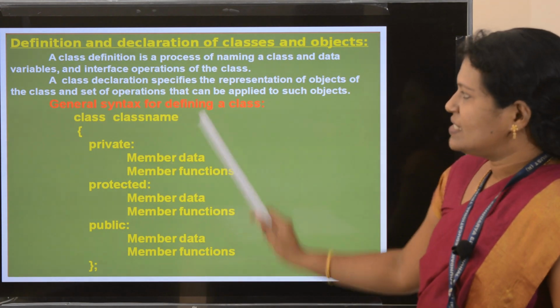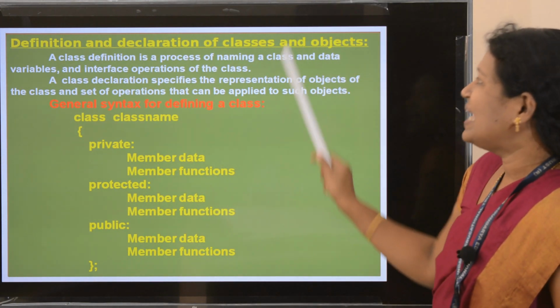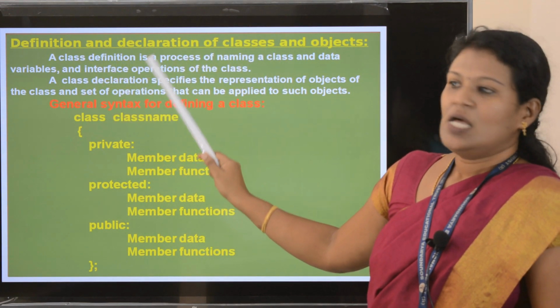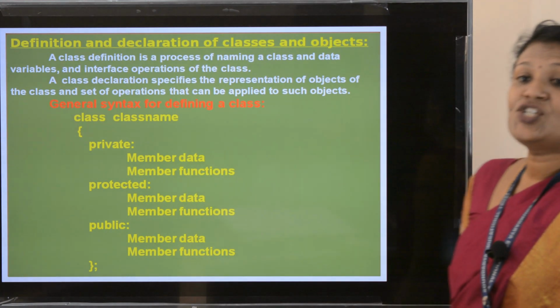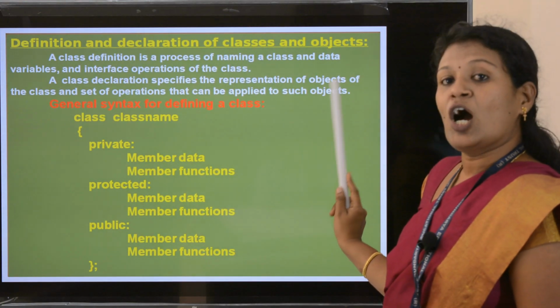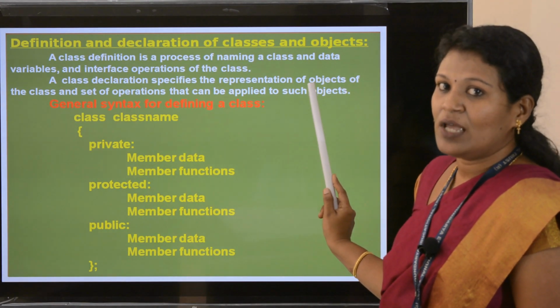Now I'll say what we mean by declaration of class. A class declaration specifies the representation of objects. That is the main thing.